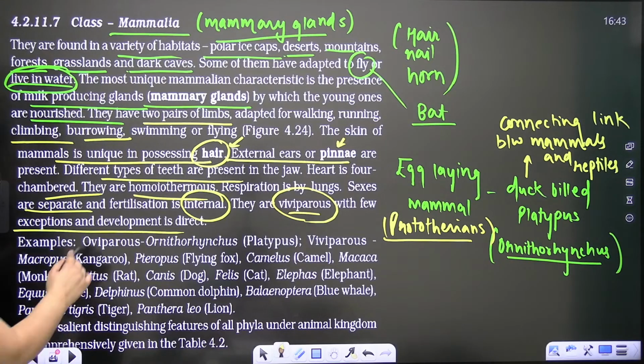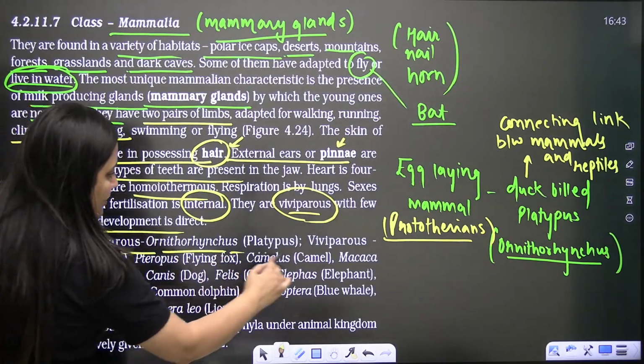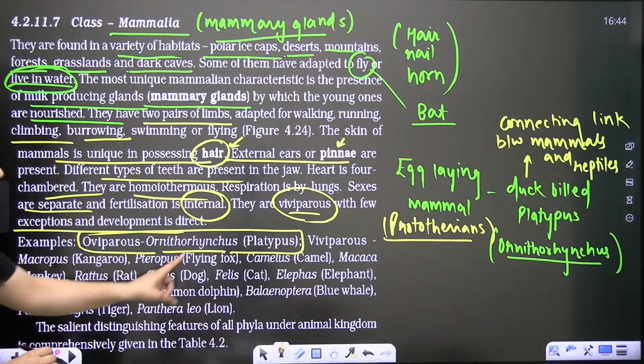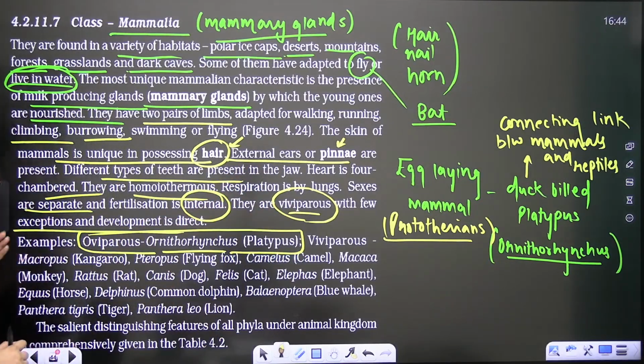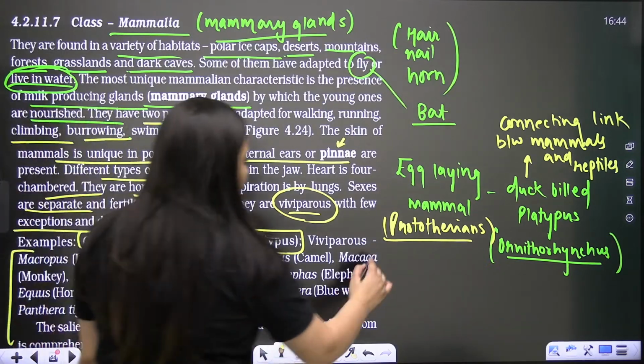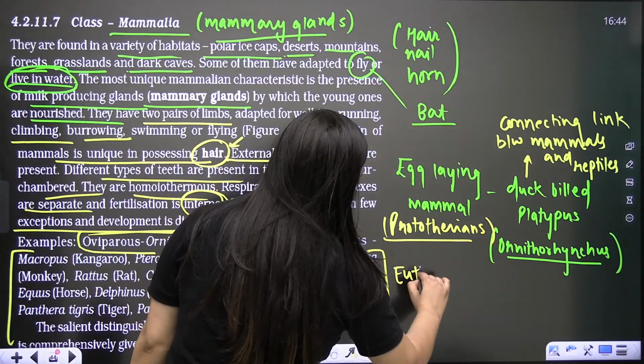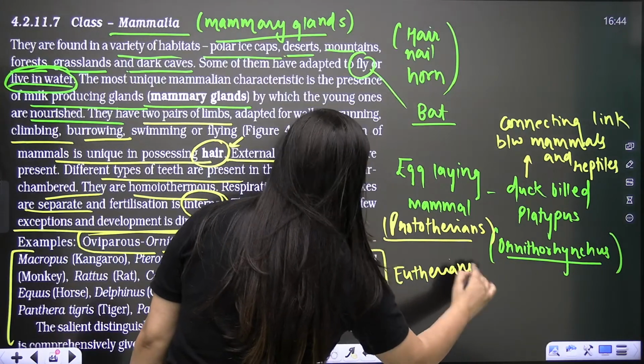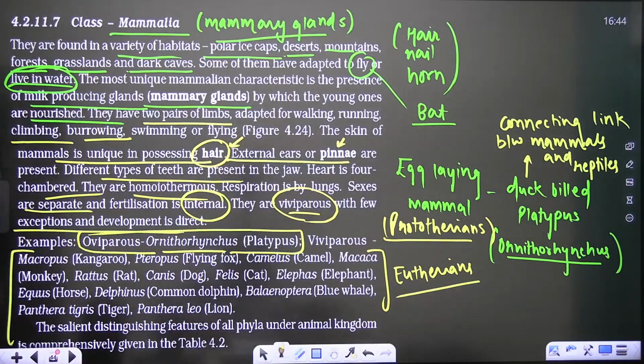The oviparous example is Ornithorhynchus, the duck-billed platypus, which is a connecting link between reptiles and birds. The rest are viviparous, and they all are eutherians. So these are the examples that you need to focus on.